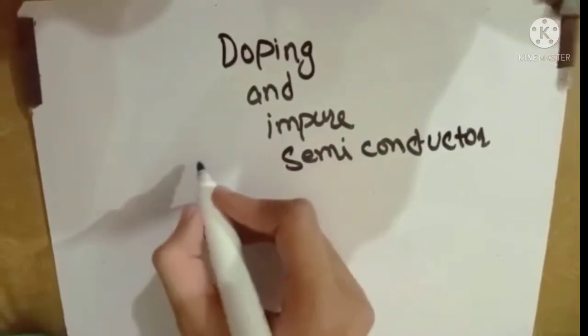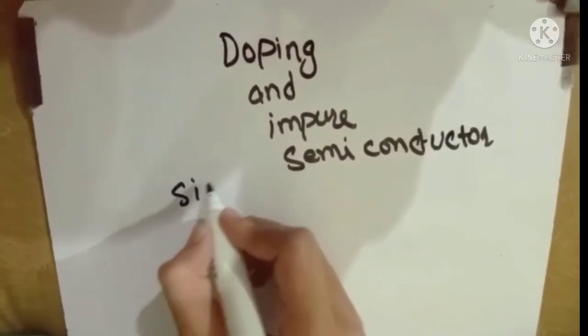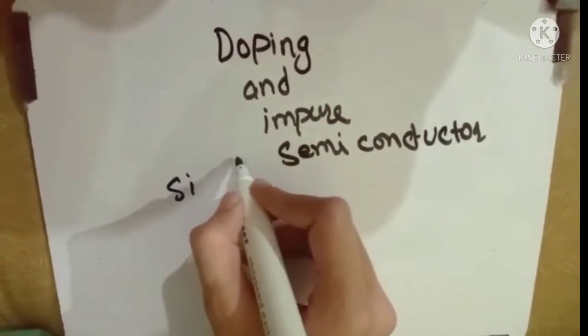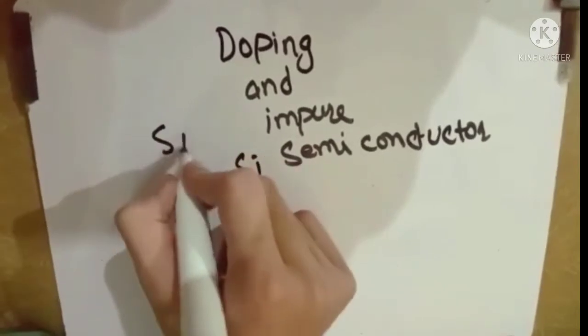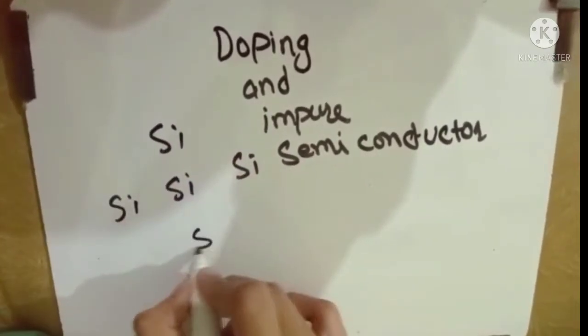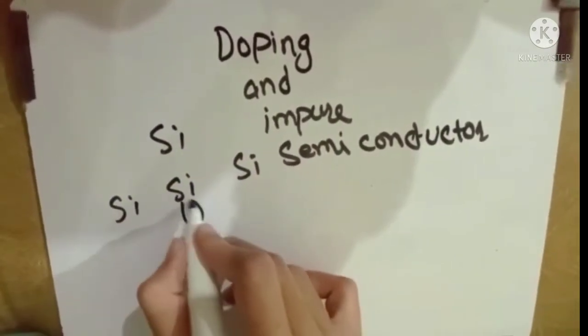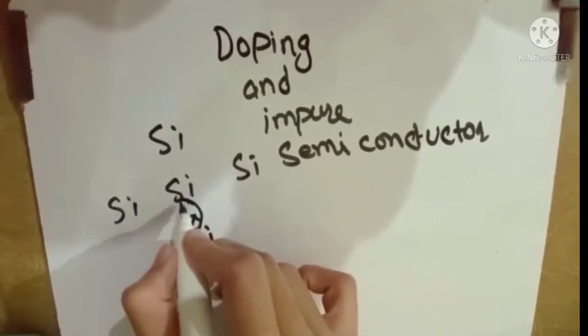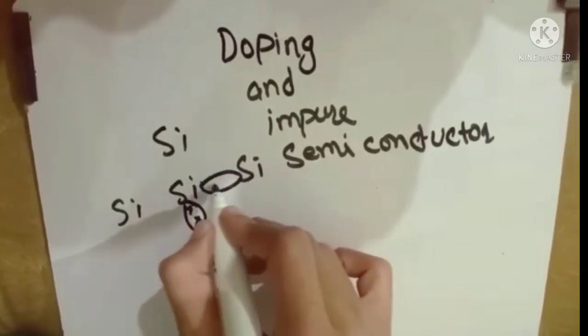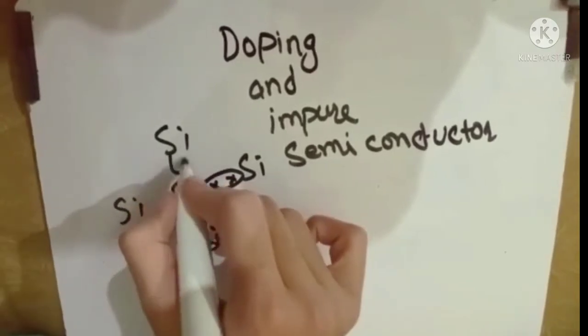So, we have studied pure semiconductors: if silicon is bonded with four other silicon atoms like this, they will make a pair of electrons, and this structure will be so large that it makes a macromolecule.